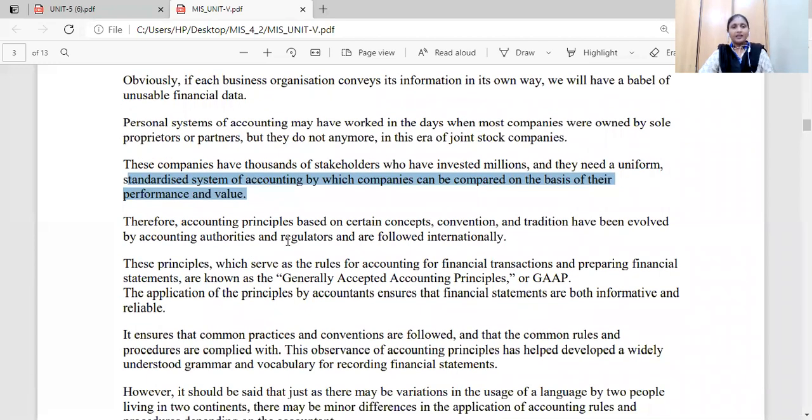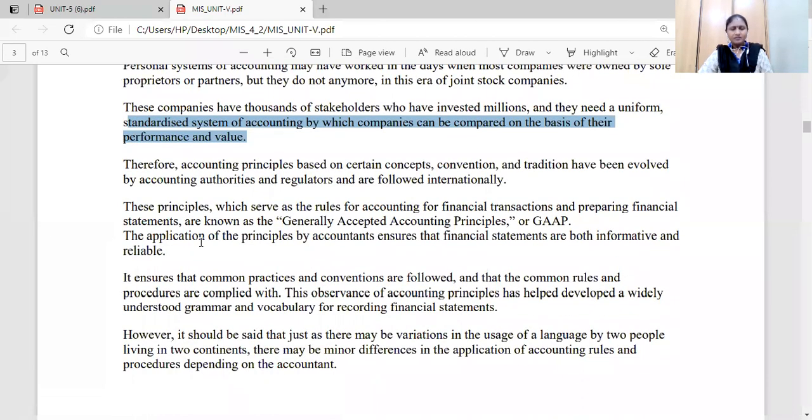Here, accounting principles based on certain concepts, conventions and traditions have evolved. In that way, a standard system of accounting has arrived, by accounting authorities and regulators, and these principles are followed internationally.